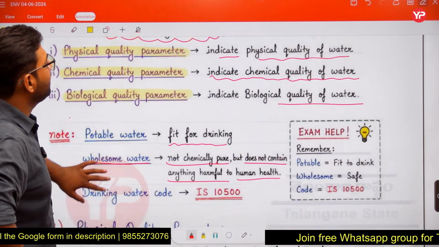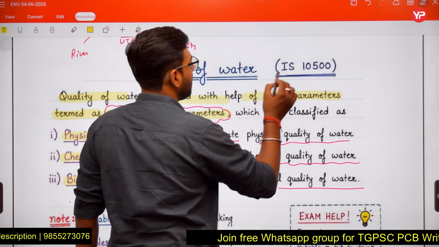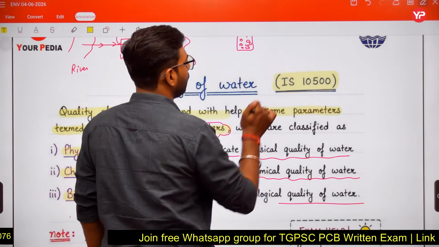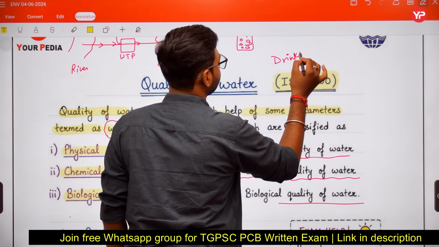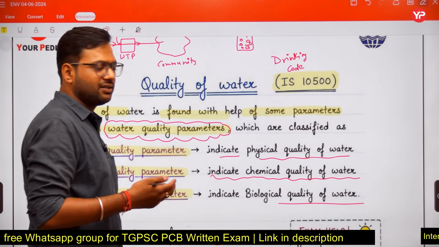One another point friends, if we talk about the code, we have a code, this IS 10500, and this code is the drinking code. This code we say it is our drinking code. What is the meaning of this drinking code?